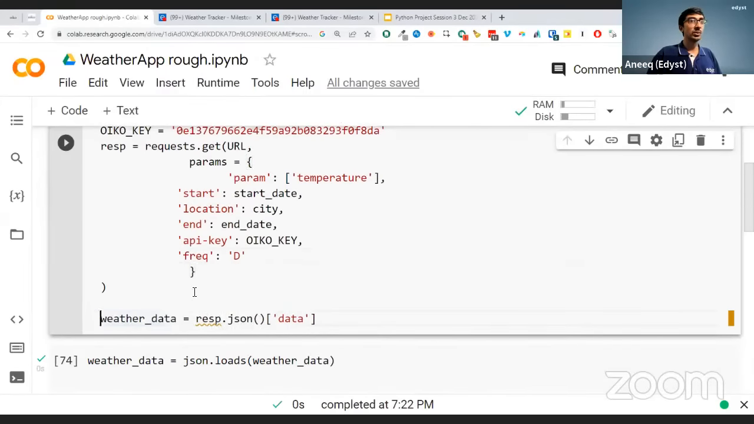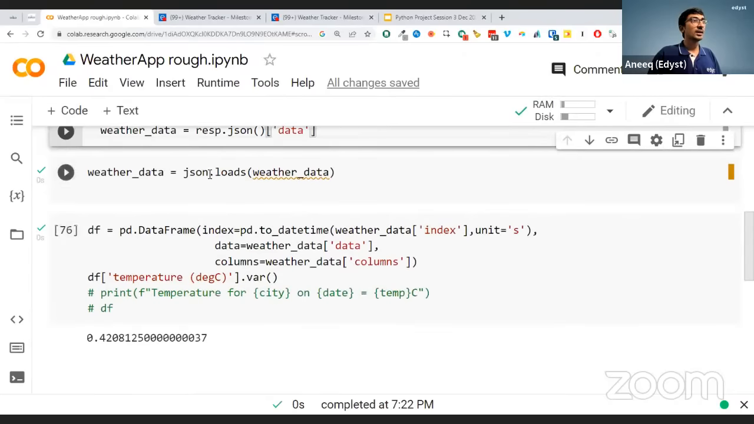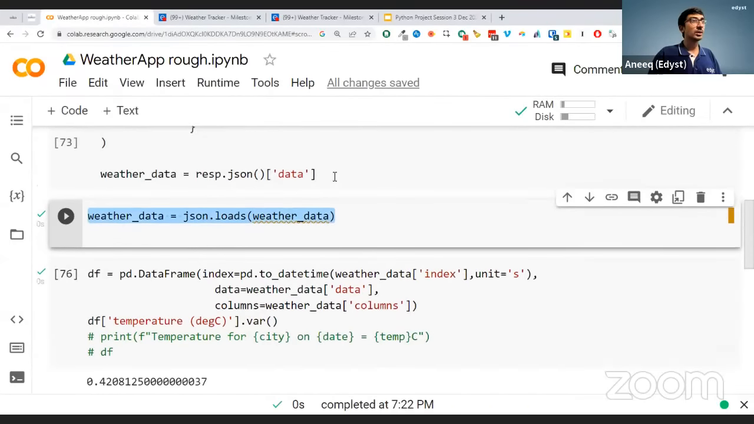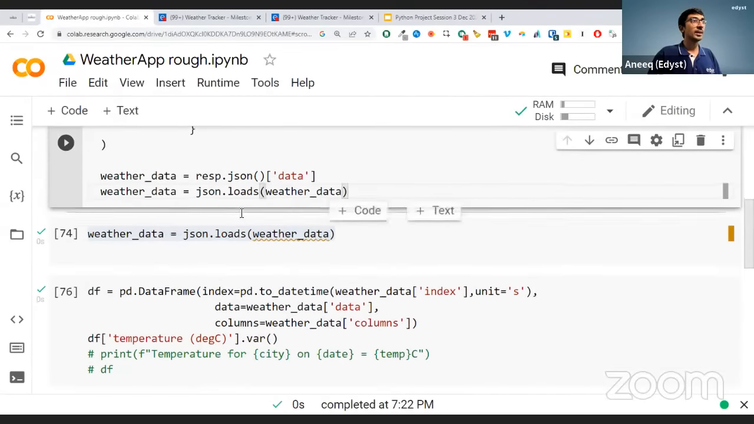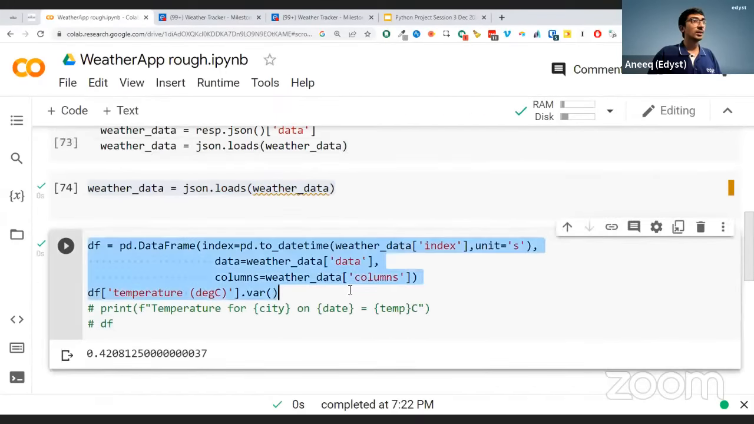And what we'll do is we are just going to get the temperature, right? What's the best way to make it? What should we return in this case? Let's return the entire column. So let's say this is weather data. We'll make it into a JSON here itself. Okay. And then we'll convert it to a